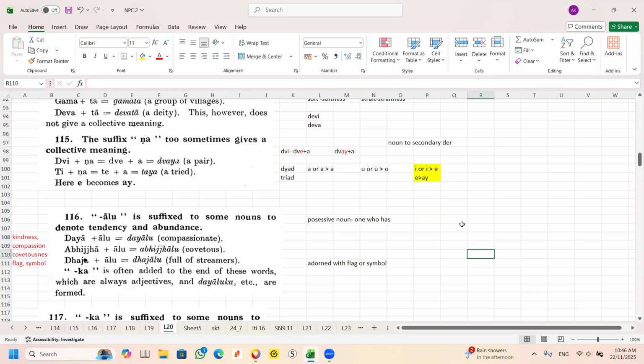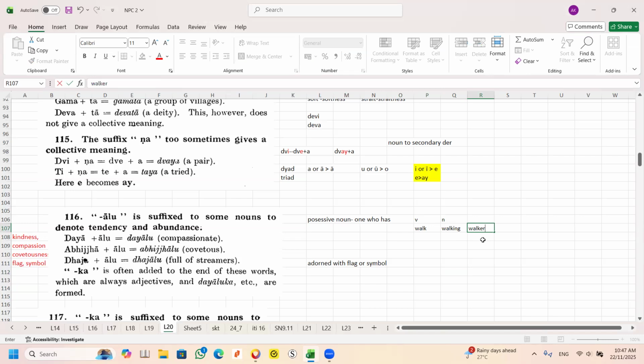In English, we have a lot of secondary derivatives. For instance, if you take the word walk, it can be a verb, it can be a noun. Walk can be a verb. Walking in English, this walking is a noun. From the word walk, it also can become a walker.